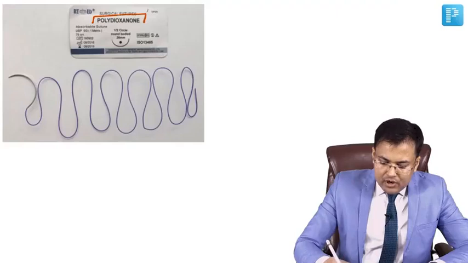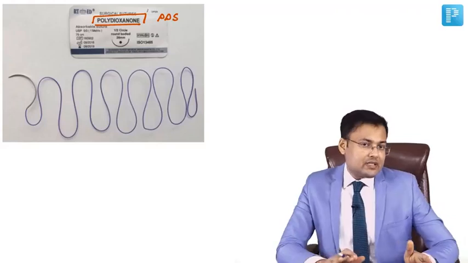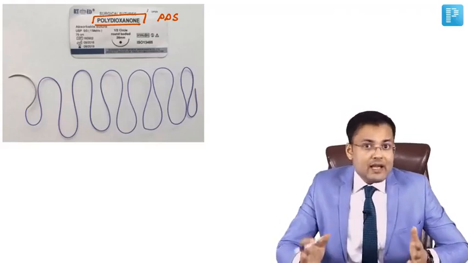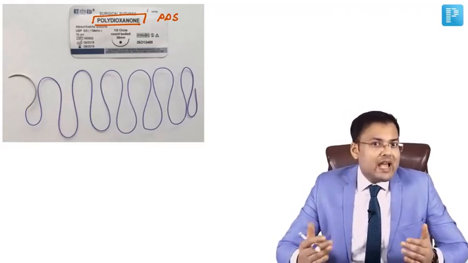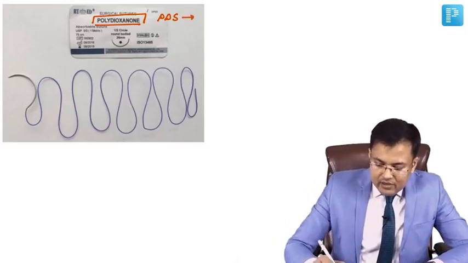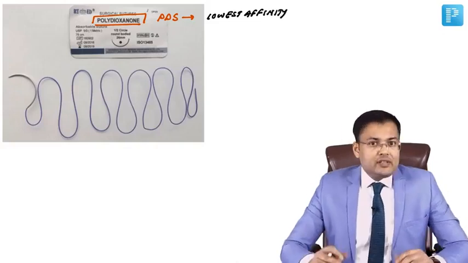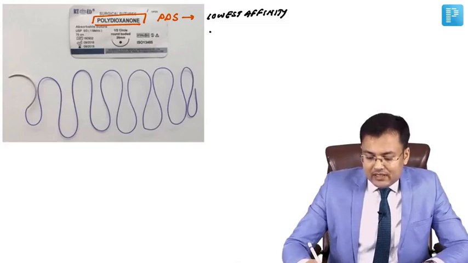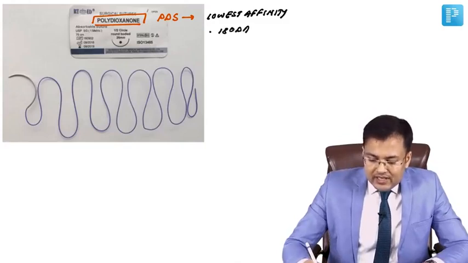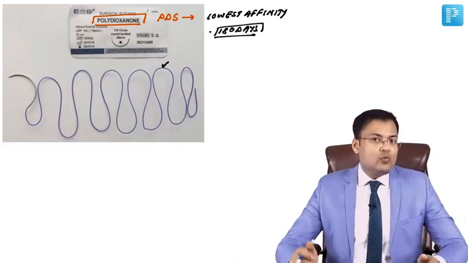Name of this suture is polydioxanone, and it is also known as PDS. We discussed polyglycolic acid has the highest affinity for adherence to E. coli and Staph aureus. This PDS has the lowest affinity for adherence to E. coli and Staph aureus. This PDS is absorbed in how many days? It is absorbed in 180 days. You have to remember the days. PDS is absorbed in 180 days.